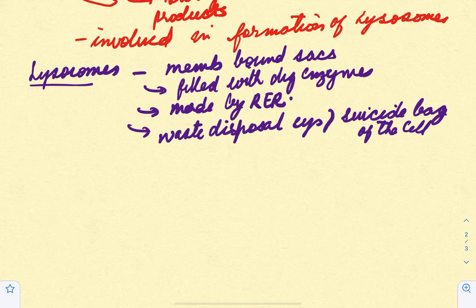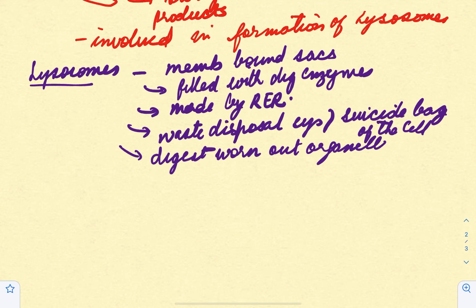because if the cell loses function due to any reason or goes out of order, then the lysosome's enzymes are going to digest its own cell, leading to its death, right? So the function, you can say, is to digest worn out organelles. All those organelles which are not functioning well, it's going to digest them up and kill them.